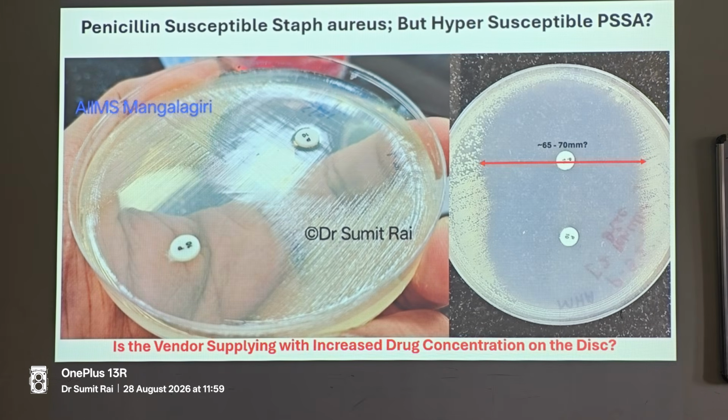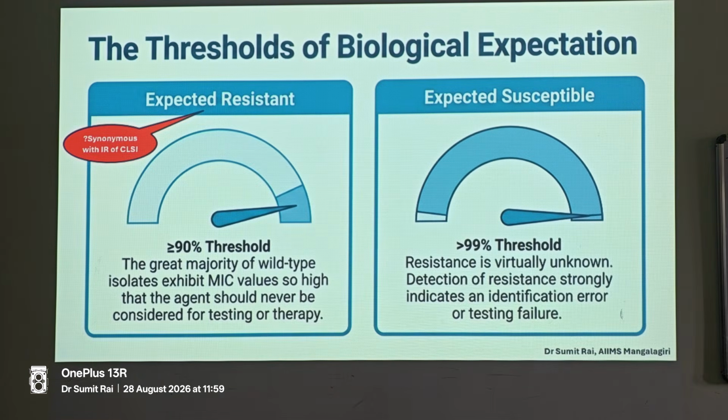It is not 10, it could be 20, it could be 15, we don't know. But it seems to be higher as compared to the usual breakpoints. Now the thresholds for biological expectation. When I use the term expected resistant and expected susceptible, is this expected resistant synonymous with the intrinsic resistant of CLSI?